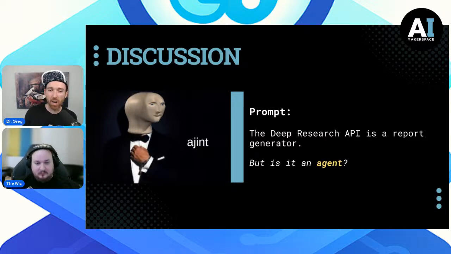And now it's off the shelf reasoning, in almost a similar way to pulling a large reasoning model off the shelf, that we're getting this great agentic capability by just hitting an API, by just pulling it down off the shelf and using it. And this is the new thing: it becomes as easy to build your first agent as it is to build your first LLM application. All of a sudden, boom, with the Deep Research API.